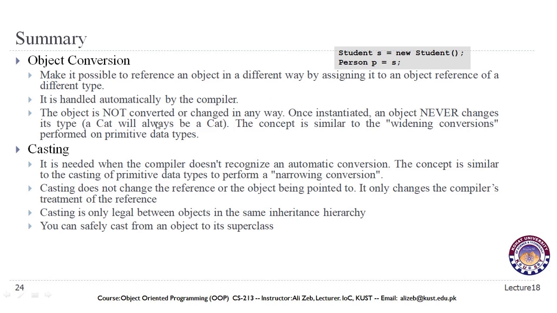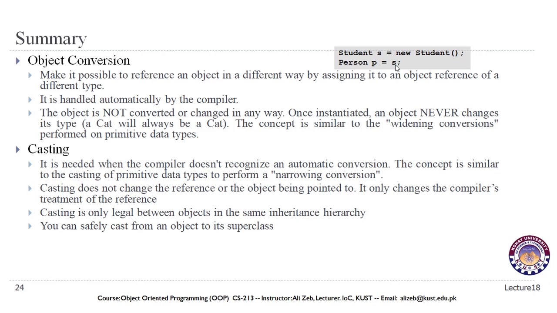The object is not converted or changed in any way. We need to keep in mind that even when we assign an object of one class to an object of another class, the object in itself remains the same. It is not like our primitive data types. When we, for example, assign a value to a variable and then we replace it with another value, the value of the variable changes.